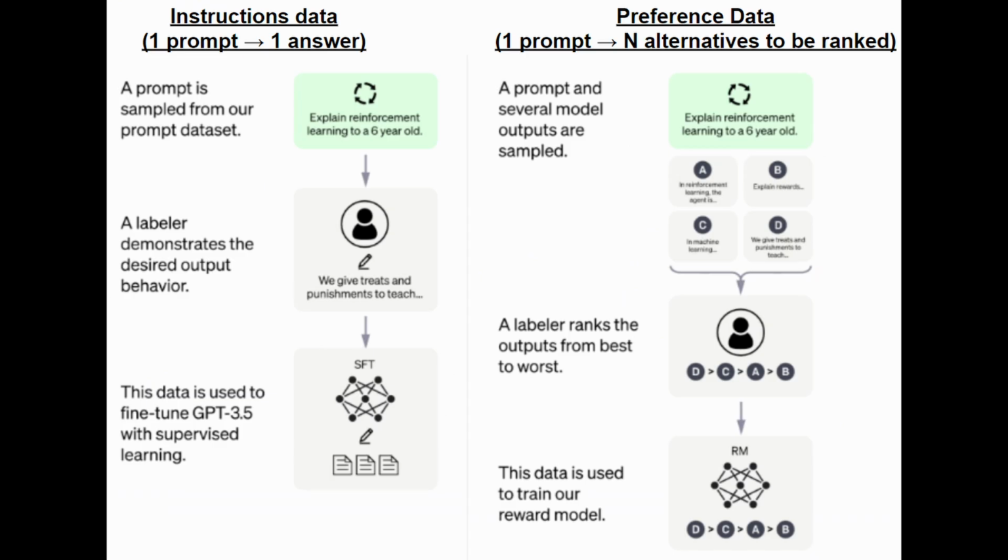The RLHF model is based on two fundamental datasets, the prompt dataset and the preference dataset. The prompt dataset is comprised of all the various user inputs that the AI model will be asked to respond to, and the preference dataset is filled with many potential responses ranked by human raters. From these rankings, the model learns which kinds of responses are preferred.